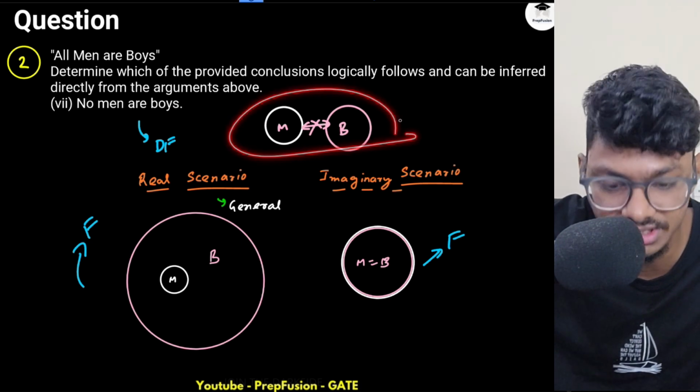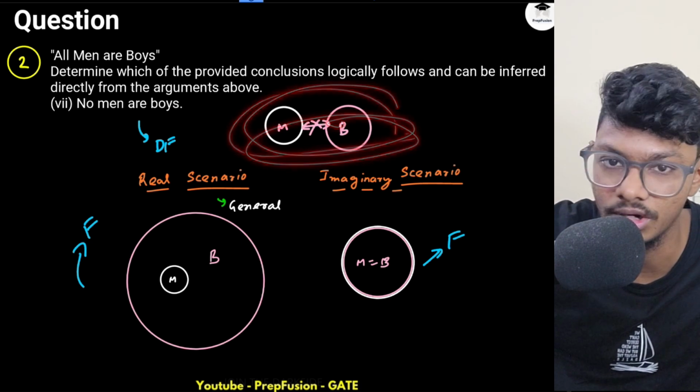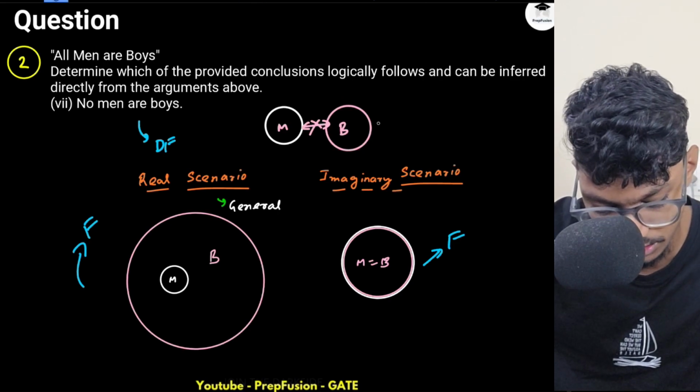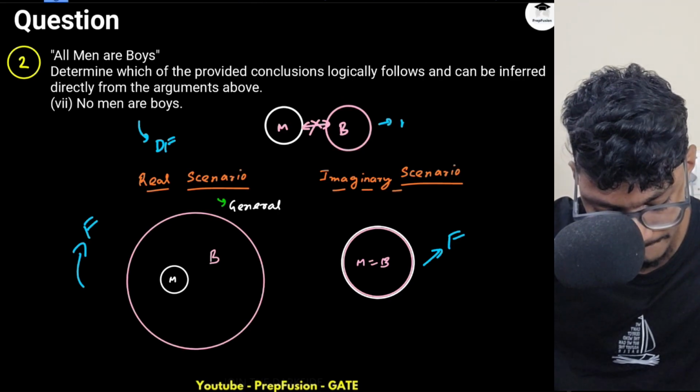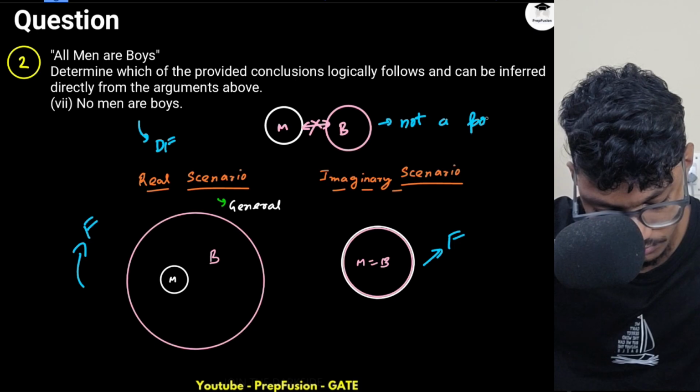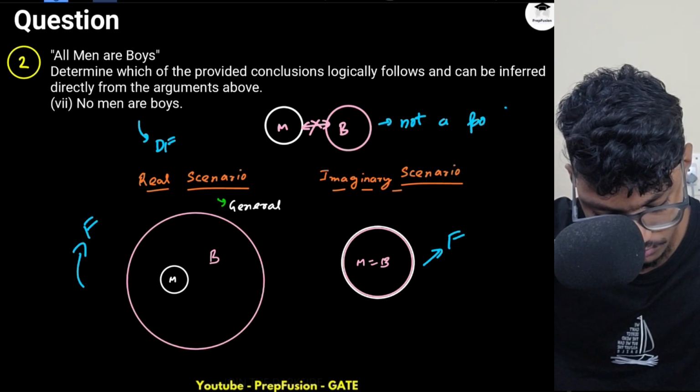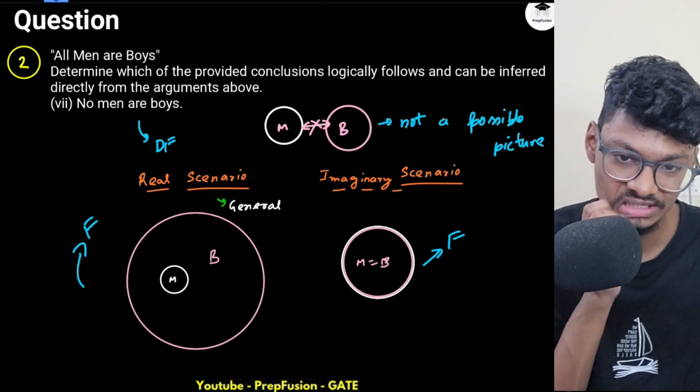But this picture is not a possible picture, right? Not a possible picture. So that's about this thing.